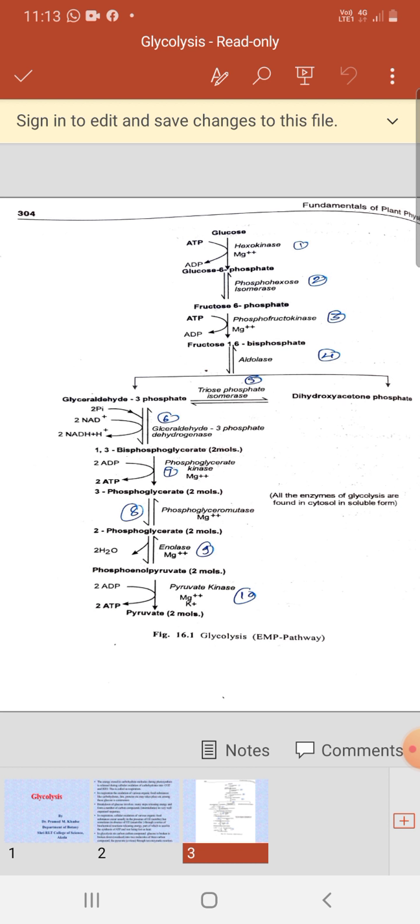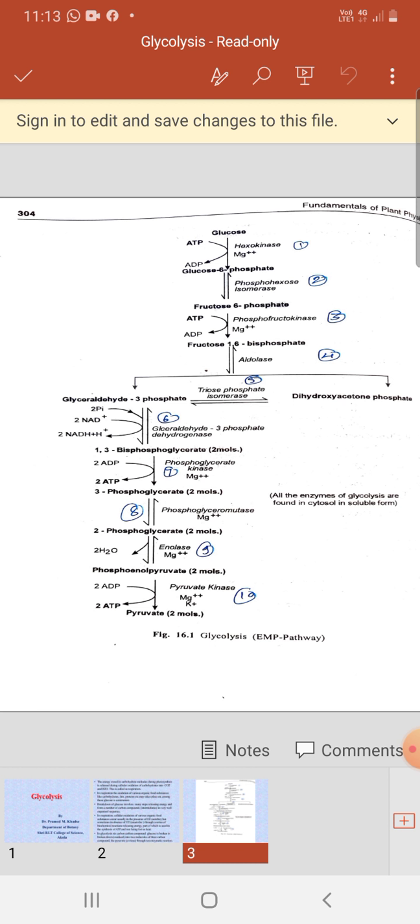Here, the phosphate of the enol group is transferred to ADP, forming two ATP molecules in the presence of the enzyme pyruvate kinase, and two molecules of pyruvic acid or pyruvate are formed. So here in reaction 7 and reaction 10, 2 ATP are synthesized, and two molecules of pyruvic acid are synthesized in glycolysis.